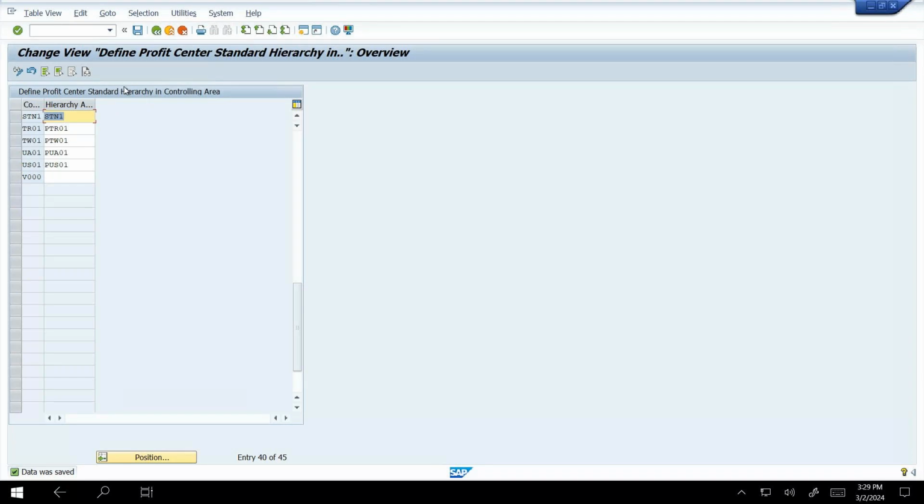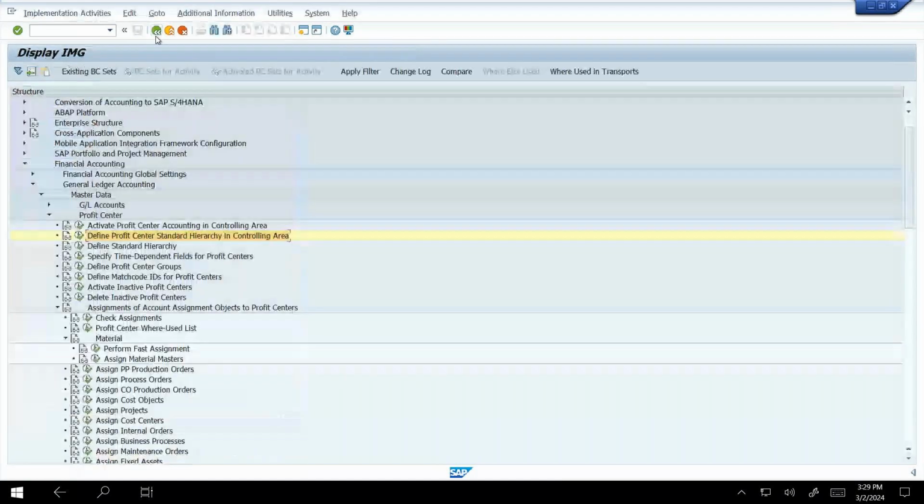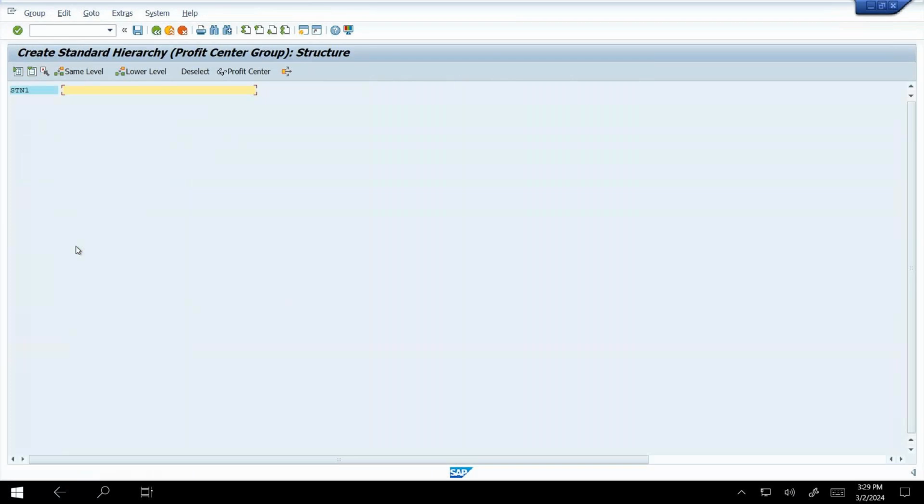So I am going back. Here we can see Define Standard Hierarchy. Just execute that. What are the configurations for this standard hierarchy?